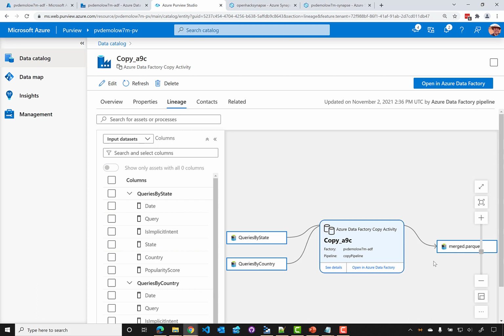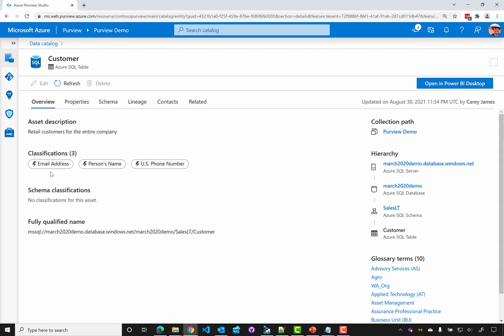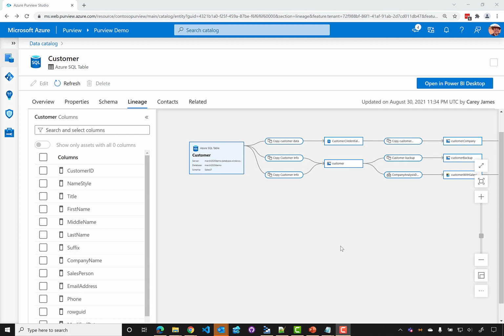Now let's look at a more complex scenario. For the next example, I'm going to switch over to a different Purview account. Here I've got my Purview demo environment that has a number of different data sources. I'll just click on my customer table. We can see that there are a few classifications: email address, person's name, phone number, and so on. But what I want to look at here is the lineage.